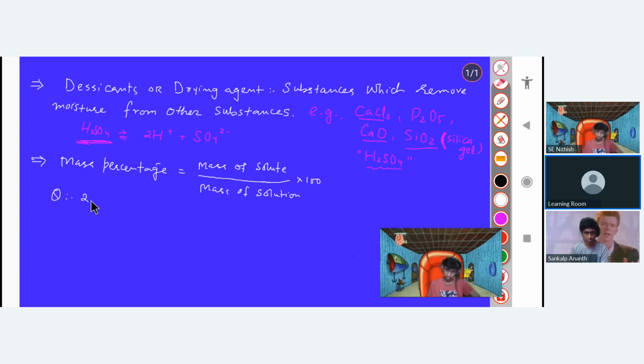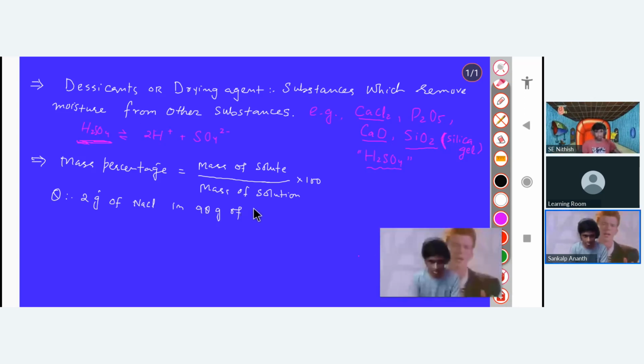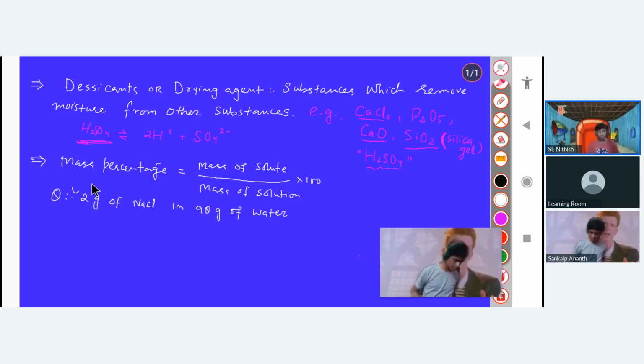For example, if I am having 2 gram of NaCl in, let's say, 98 gram of water. Sir, mass percentage is basically percent composition, right? But for liquids. Exactly, it will just give you the concentration of the solution. We have studied what is a dilute solution and what is a concentrated solution. So when you calculate the mass percentage, you will get the idea whether it is dilute or concentrated.